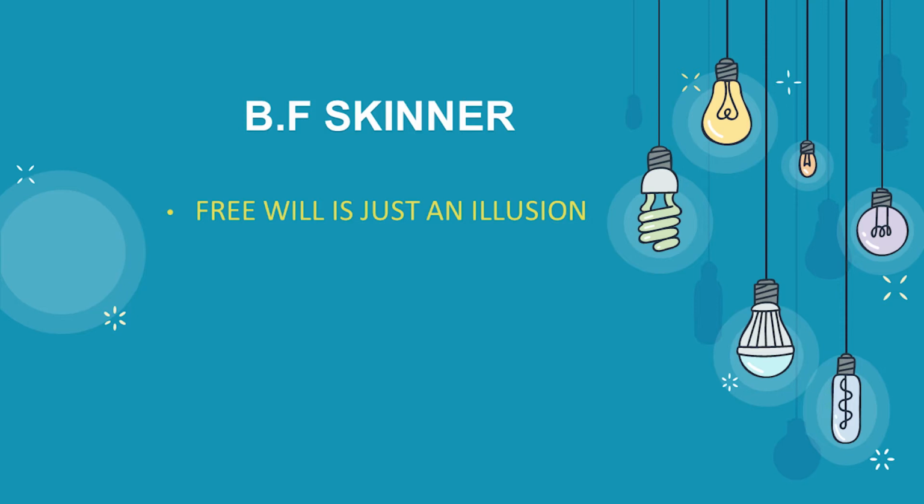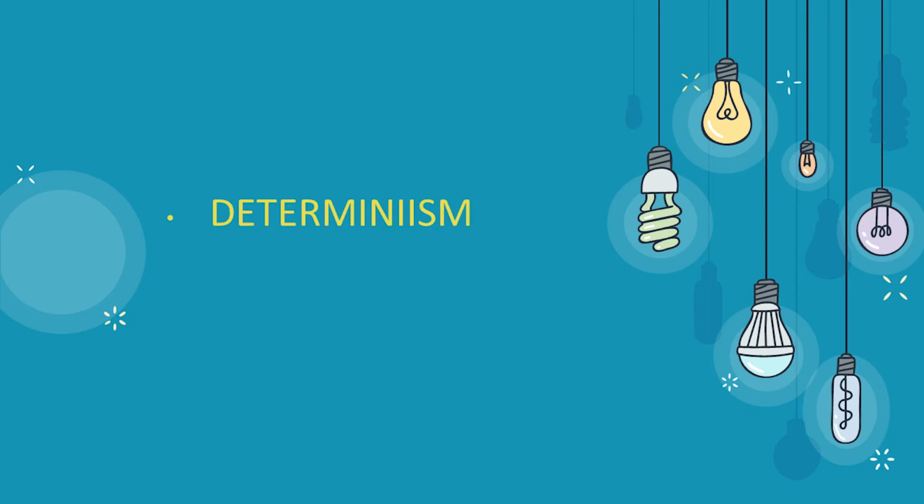Now let's see what determinism is. Determinism means that our behaviors are all determined by our environment or are related to the stimulus. We are not the ones who choose how to behave in different situations. It is the environment that determines that.